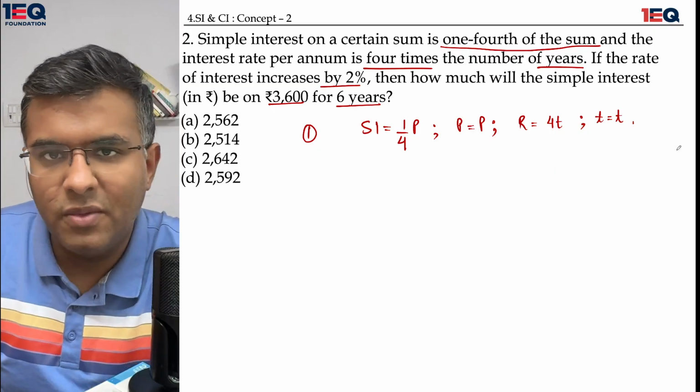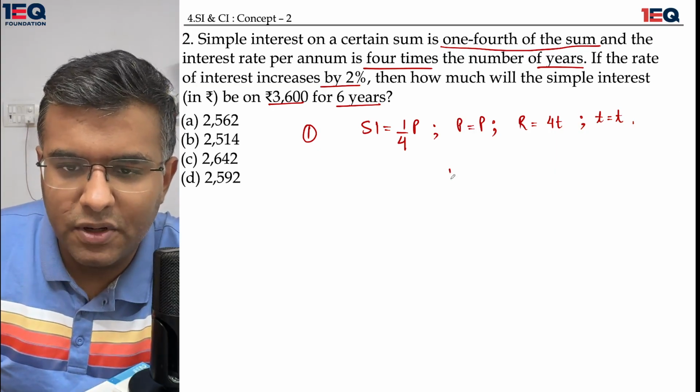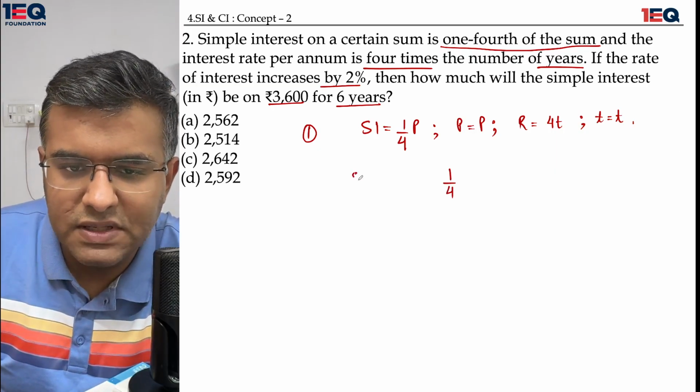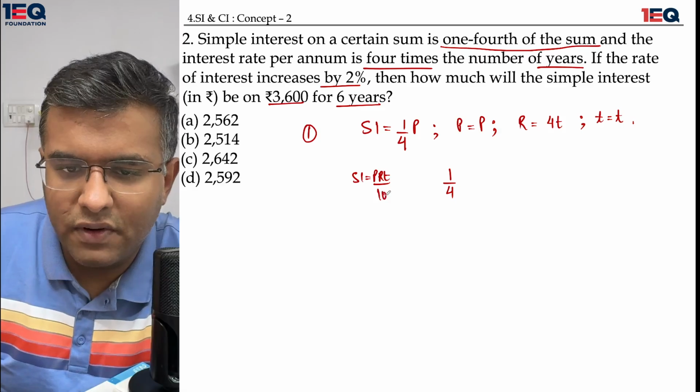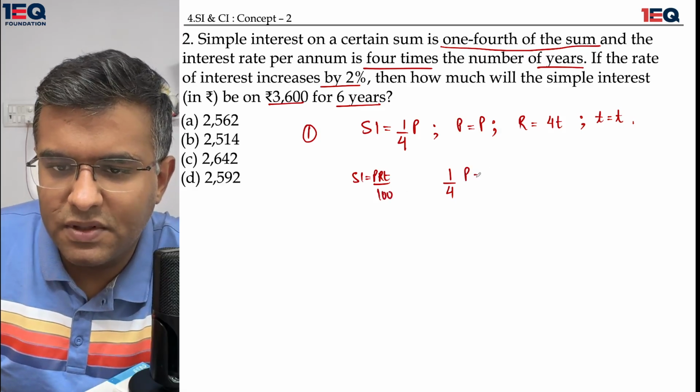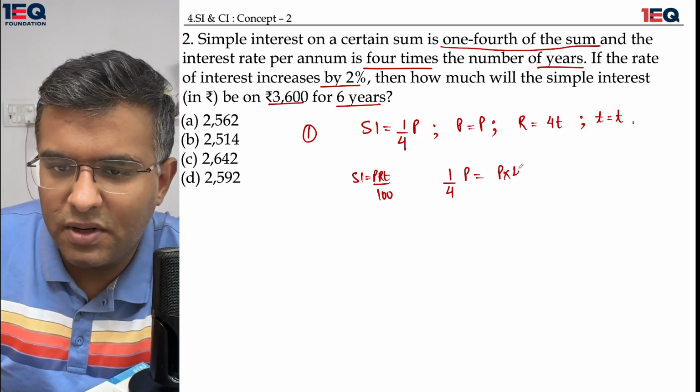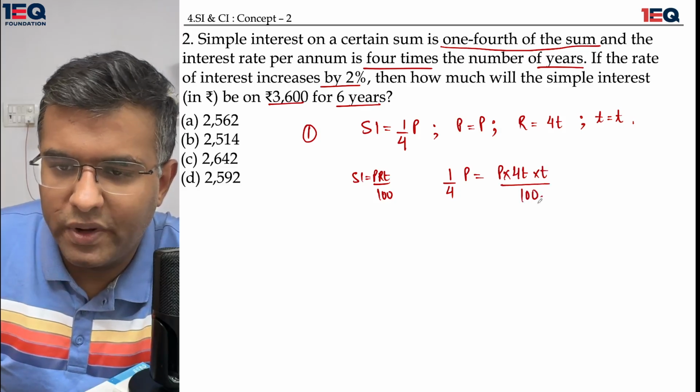I have all my variables in place. I'll quickly put it down in the formula of simple interest is equal to PRT over 100. 1/4 of the principal is equal to principal multiplied by 4 times the time, multiplied by time, whole upon 100.